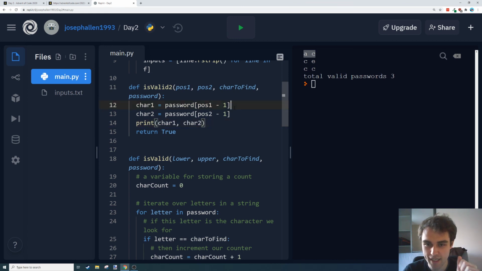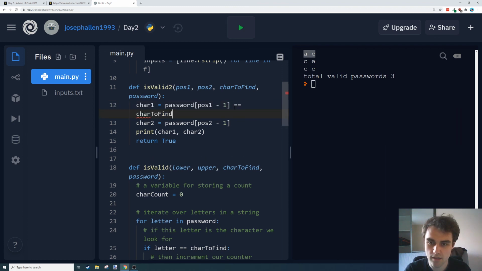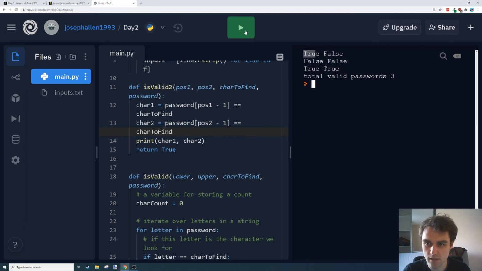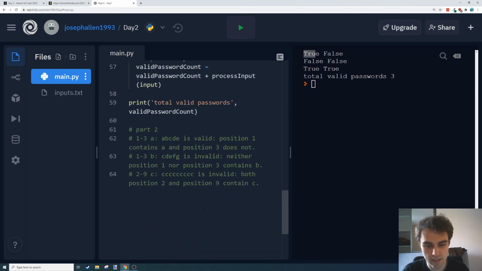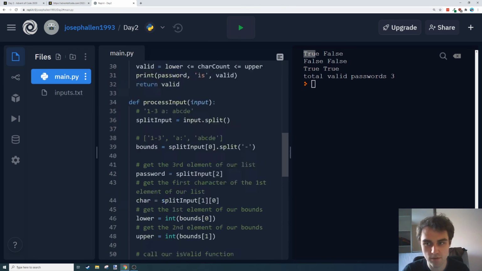So I need to check if this is equal to our character to find. And that will give me true or false. True, false. So we're looking for our cases where only one is true, which is just the first one, I think. Invalid, valid, yeah, cool.